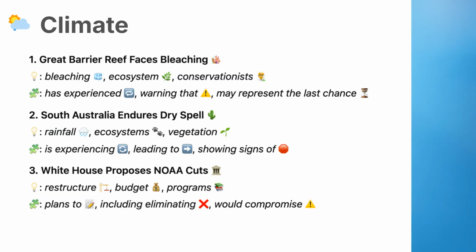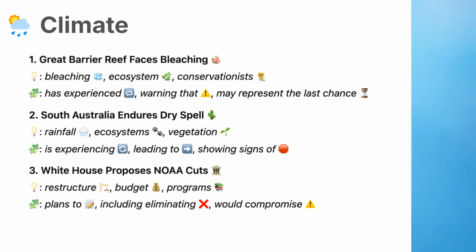2. Vocabulary. Rainfall, the amount of rain that falls in a specific area over a given period. Ecosystems, natural systems formed by the interaction of living organisms and their surroundings. Vegetation, plant life in a particular region or area.